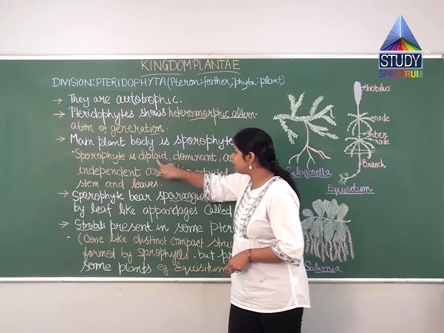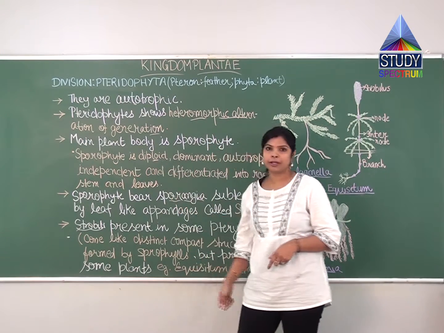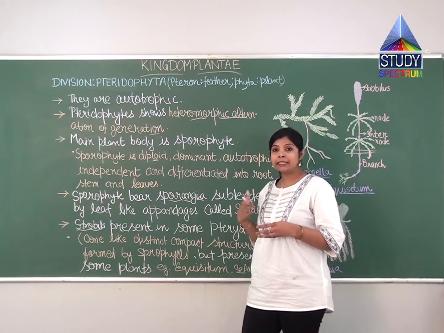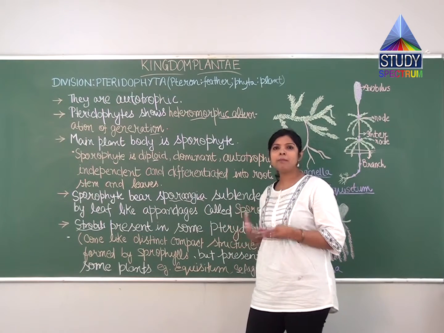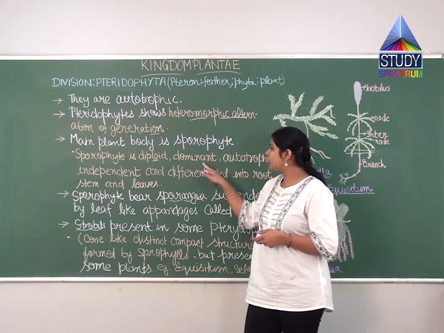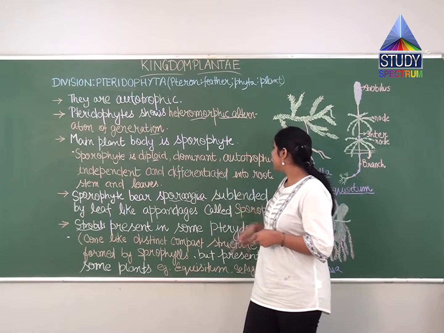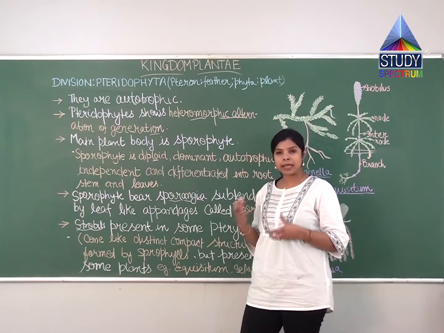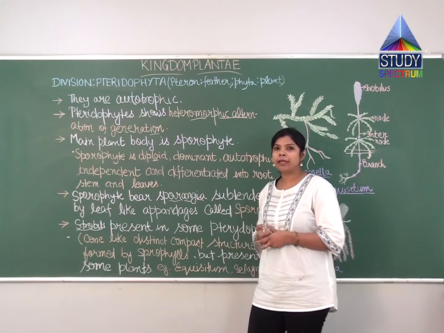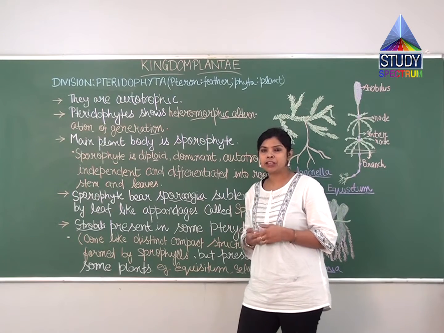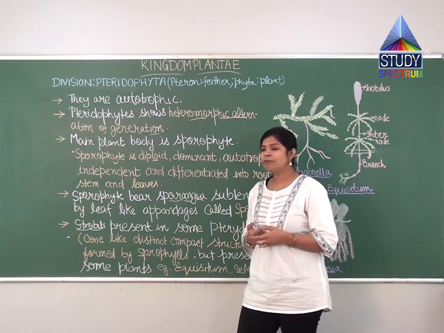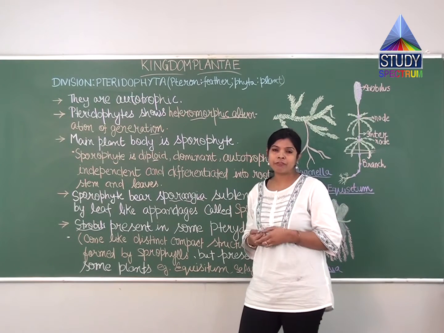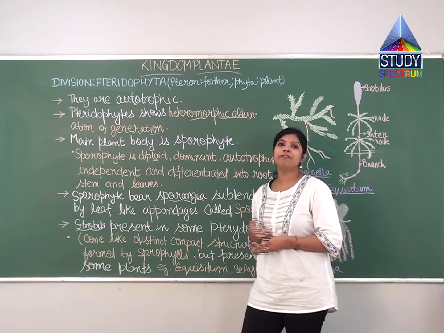The sporophyte will be diploid, meaning it will be 2n in number. Dominant means it is the long-lived body of the plant. The main plant body is the sporophyte, so this phase will be dominant. And autotrophic, as it can make its own food. Independent means that as the main plant body, it will be able to produce spores, and they can germinate, and it can make its own food. If you recall the sporophyte phase in bryophytes, there it was a dependent phase on the female gametophyte.